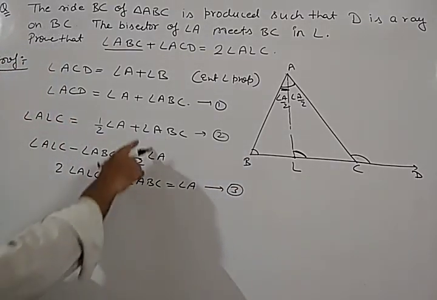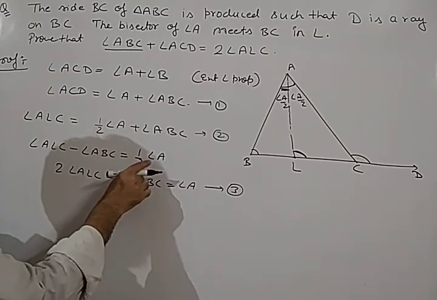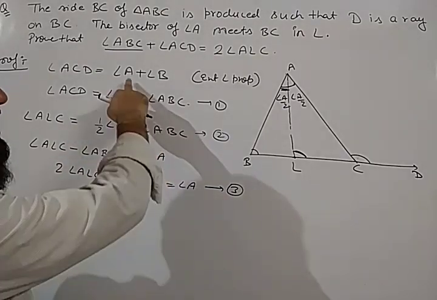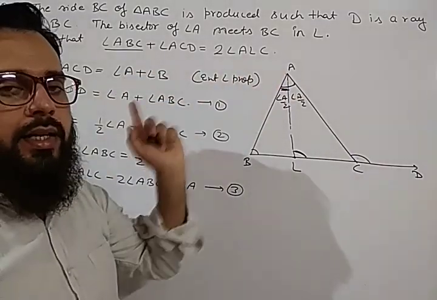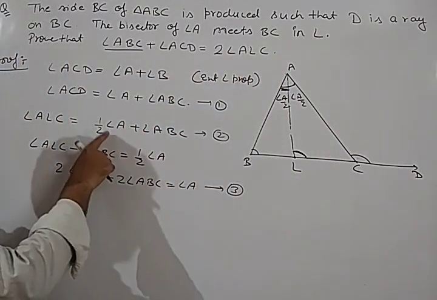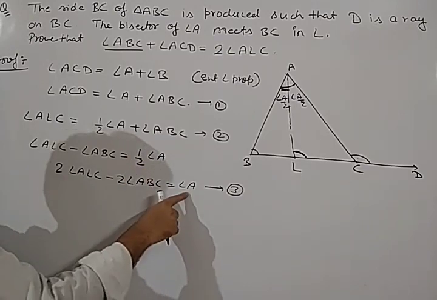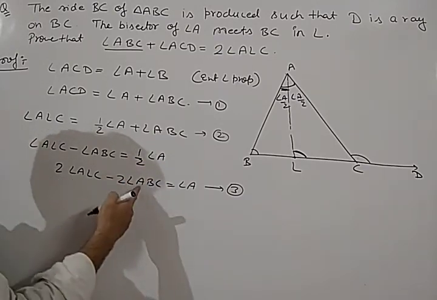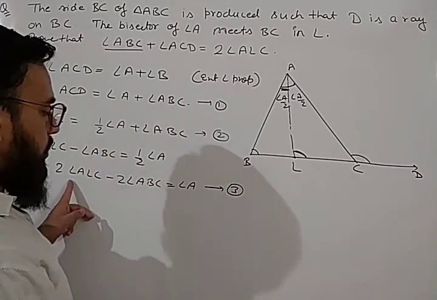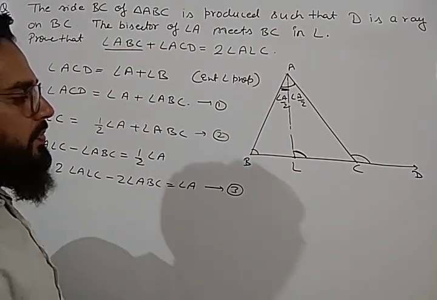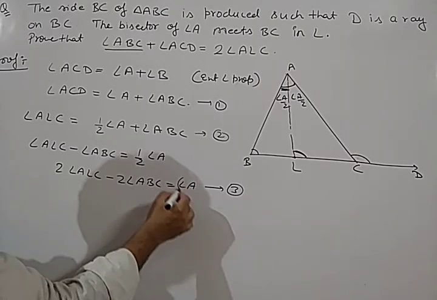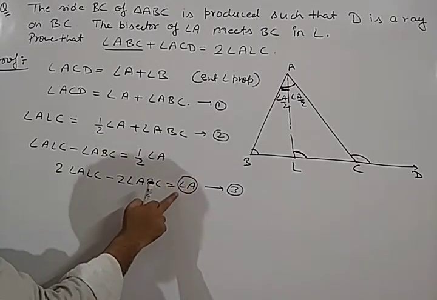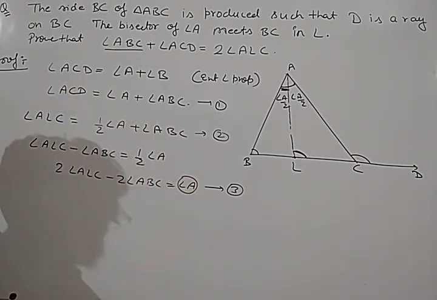Okay. So from equation number 2, we have obtained the value of angle A because we have to eliminate angle A. We don't want angle A in the proof. So we will remove angle A. For that, we are solving the second equation and we get the value of angle A, which is equal to twice of angle ALC minus twice of angle ABC. Now if we use equation number 3 in equation number 1, means if we put the value of angle A from this equation in equation number 1.